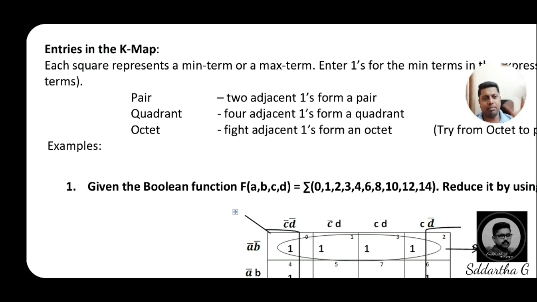First do this, remember. Then the second one is quad or quadrant. Four adjacent ones, all four in a row or a column, but not in a diagonal. In a K-map, dear students, you should remember, we will not group any diagonals.